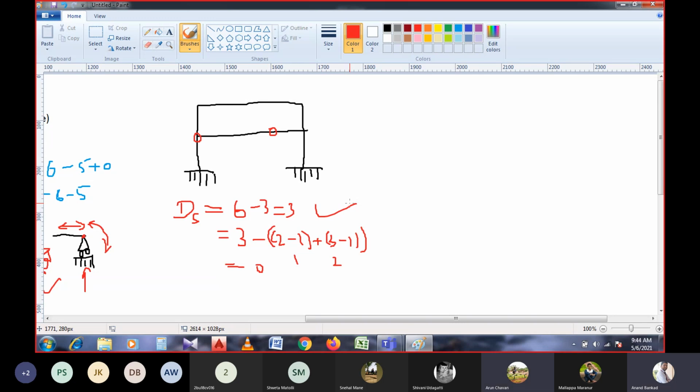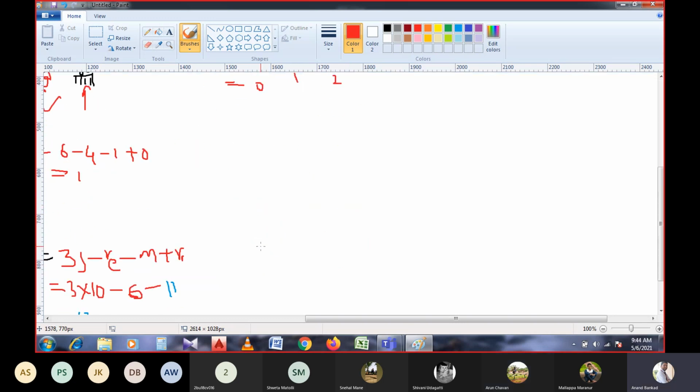Okay. So now I will take another problem to determine the degrees of freedom for the frame. So this is the frame structure, and let us consider different kinds of releases over here.